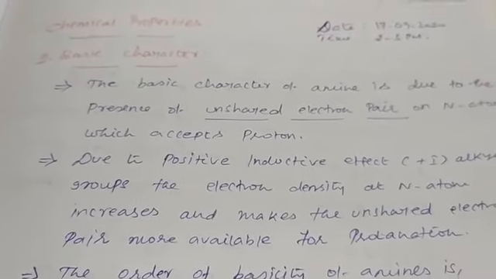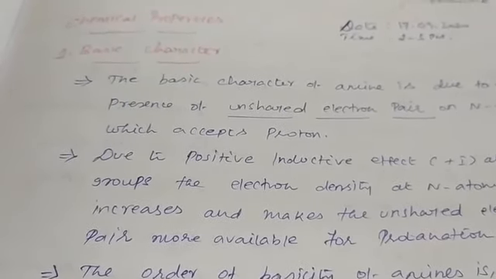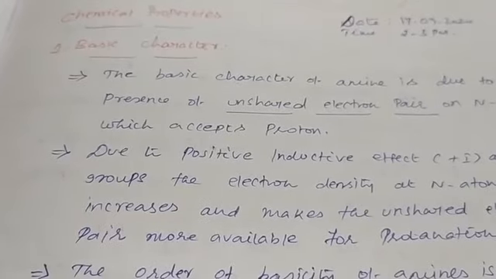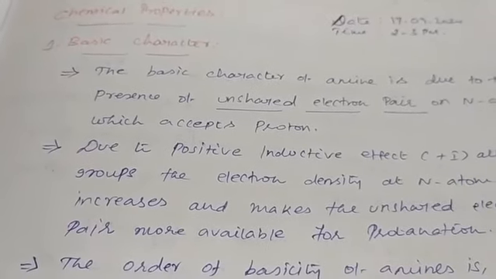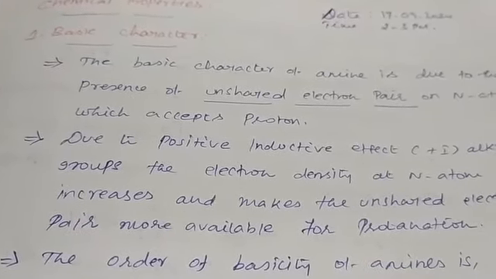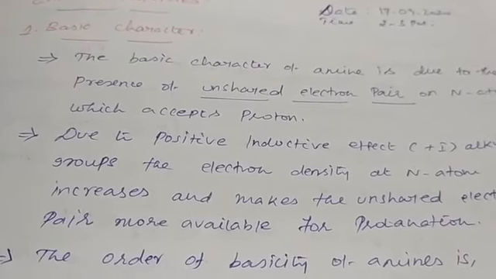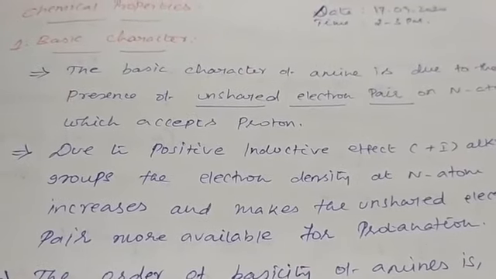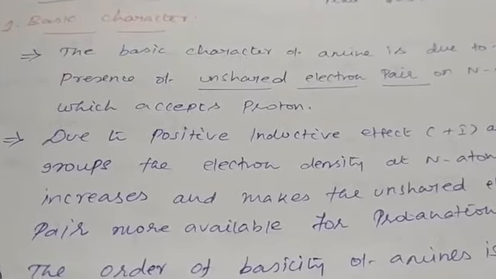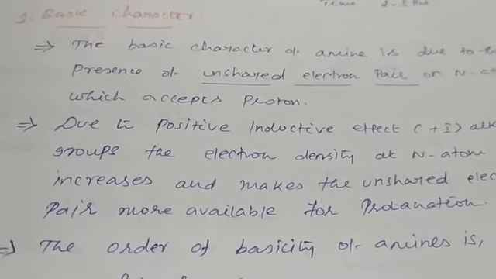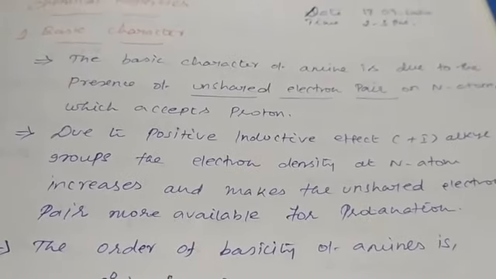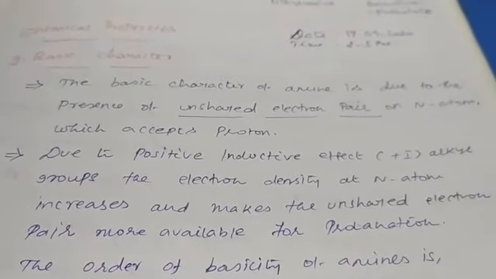Today we are going to see the chemical properties of aliphatic nitrogen compounds. Aliphatic nitrogen compound means it is an amine. The first property is the basic character of amines. The basic character of amine is due to the presence of an unshared electron pair on the nitrogen atom, which accepts a proton.